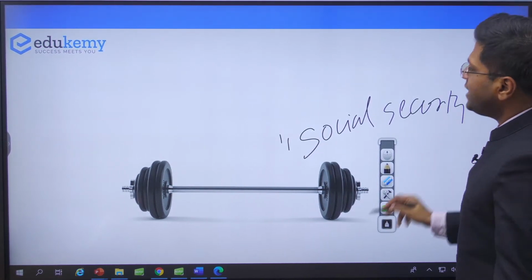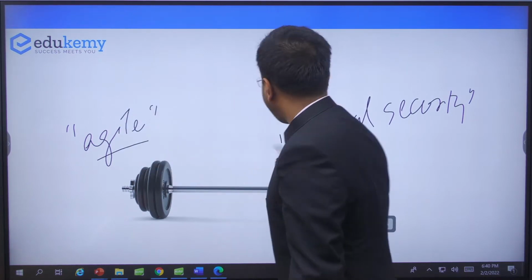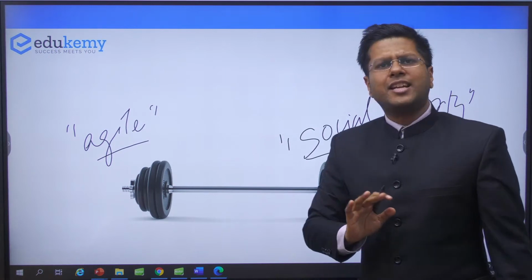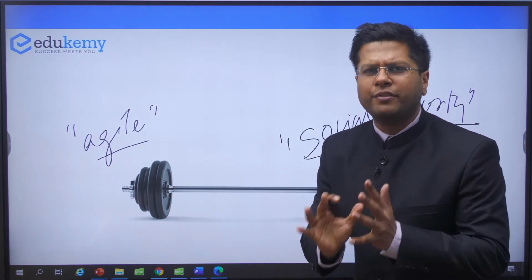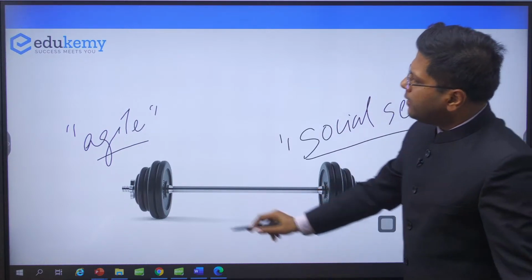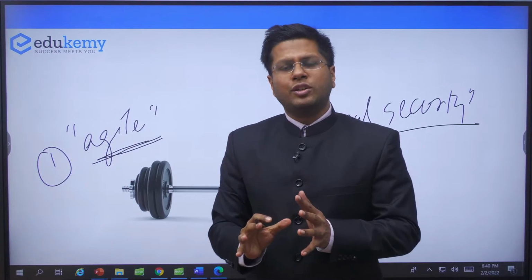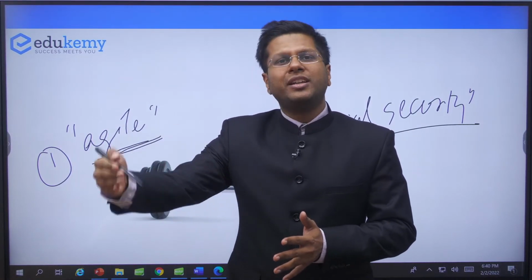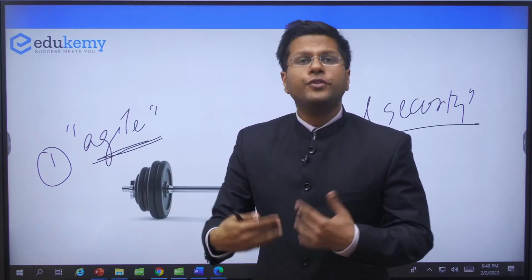Very smartly designed, good strategy. So let's understand what both of these are. If we understand this, understanding of whatever Mrs. Nirmala Sitharaman spoke of, understanding of each of the fragments of the budget will be very, very simplified for each of you. So the agility approach is the approach in which the government will take short-term measures, 1 year, 2 year, say maximum 3-year measures, and the government will refocus or realign its strategies for future growth.